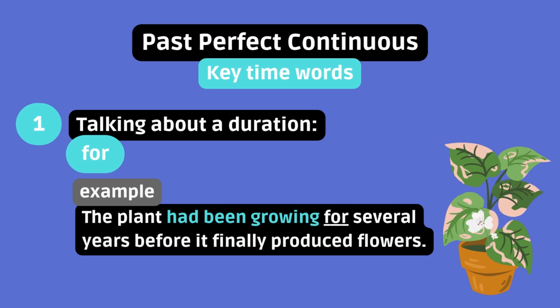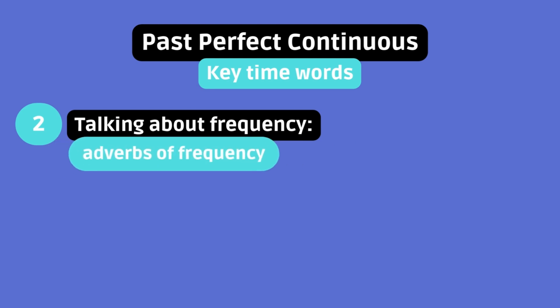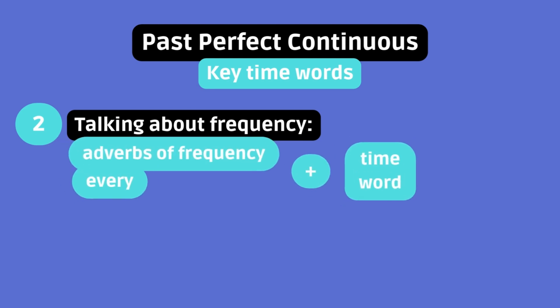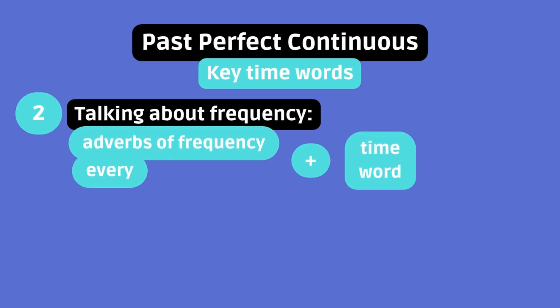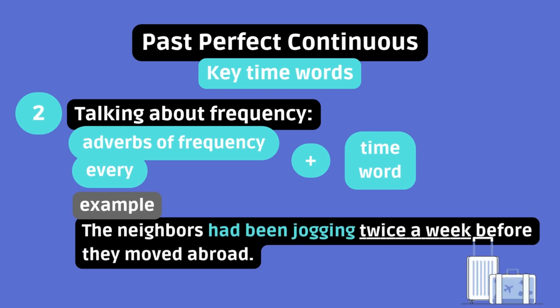Talking about frequency, adverbs of frequency, every plus time word. Use an adverb of frequency to refer to the frequency of an action. This is very useful when expressing a repeated or persistent action. Example: the neighbors had been jogging twice a week before they moved abroad. Here, the adverb of frequency highlights how often a repeated action happened in the past.